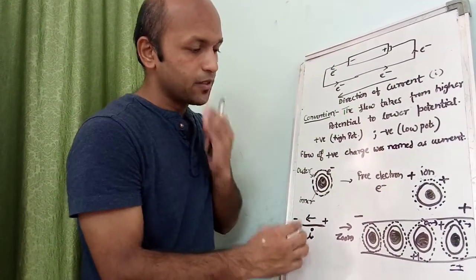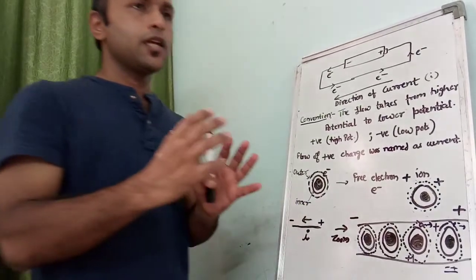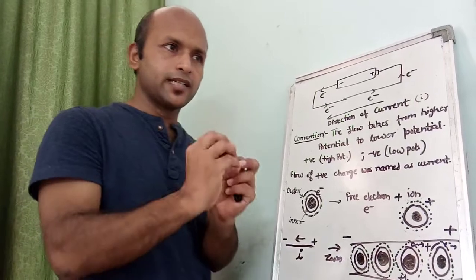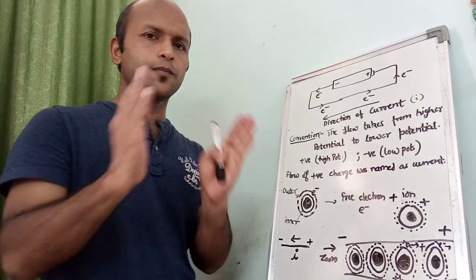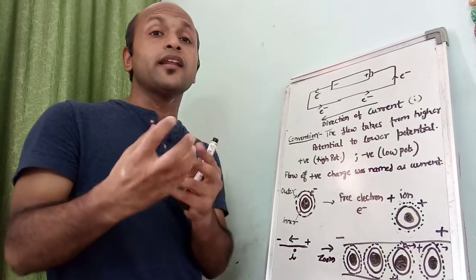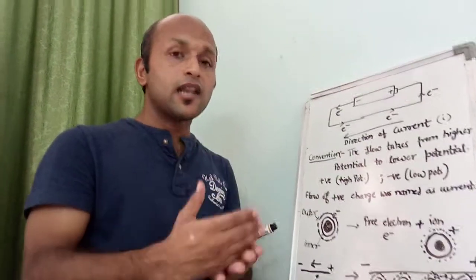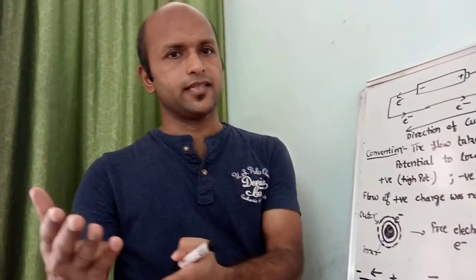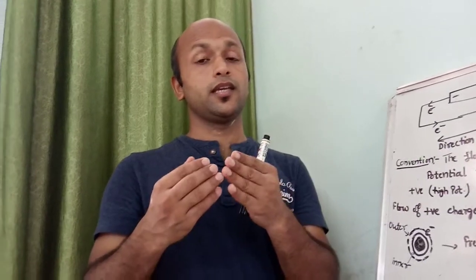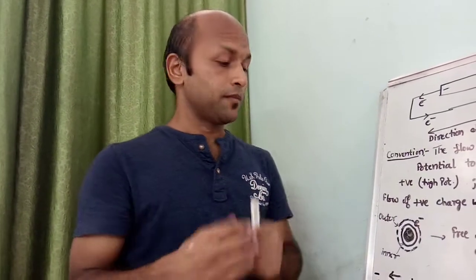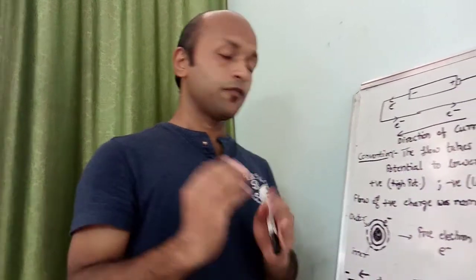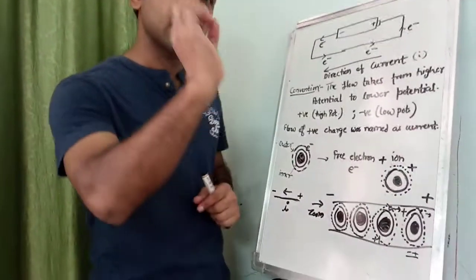In the metals or in the solids, we know that atoms are arranged at particular sites. Those are called lattice sites if they have a particular structure. And this is confirmed by the rigid shape of the solids, unlike liquids and gases. In liquids and gases, since atoms can move freely, they don't have a regular shape. But solids have a regular shape because atoms can't move freely. They are fixed at lattice sites.